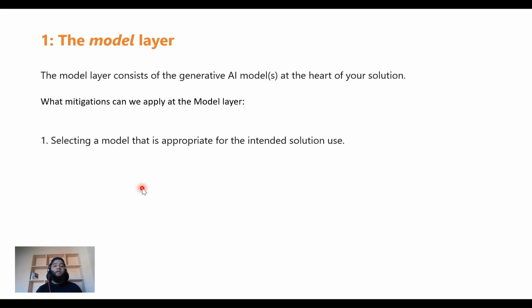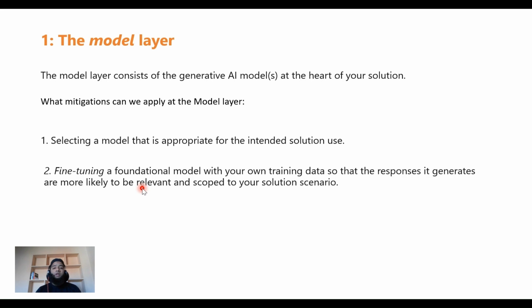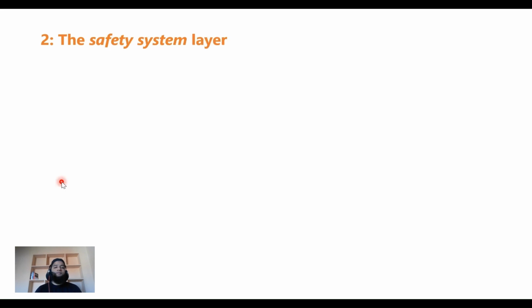So that's what it says, selecting a model that's appropriate for the intended use, and then fine tuning a foundation model with your own training data so that the responses it generates are more likely to be relevant and scoped to your solution. So you fine tune it with your own data. That's about the model layer. That's the mitigation that you can apply at the model layer.